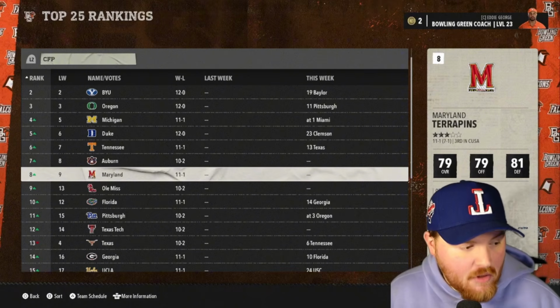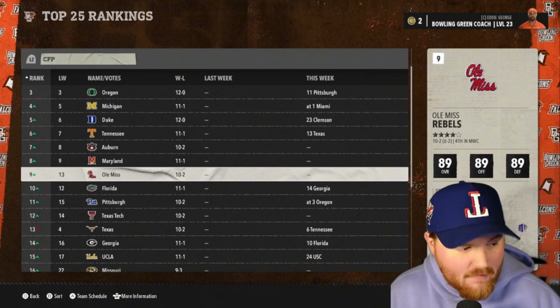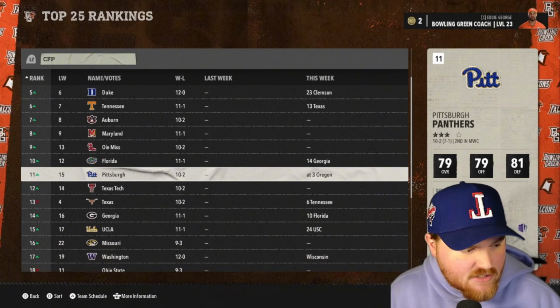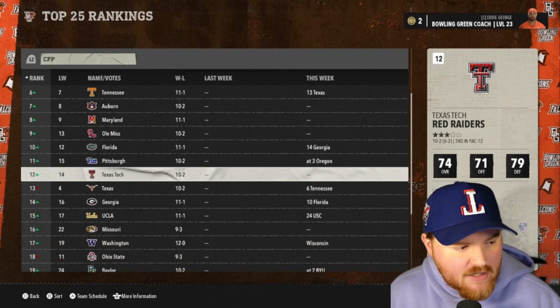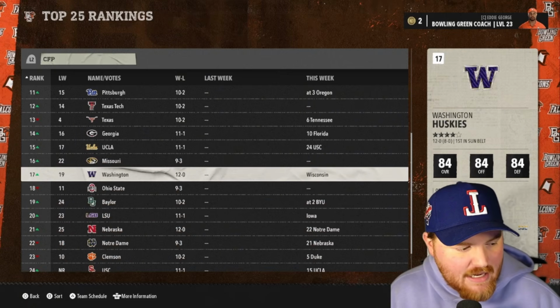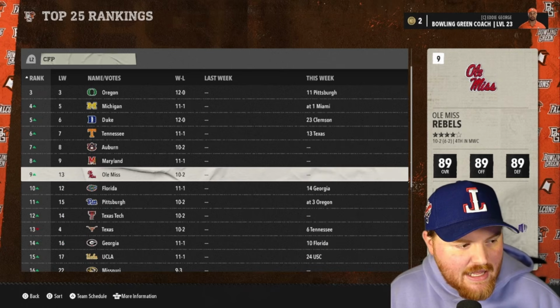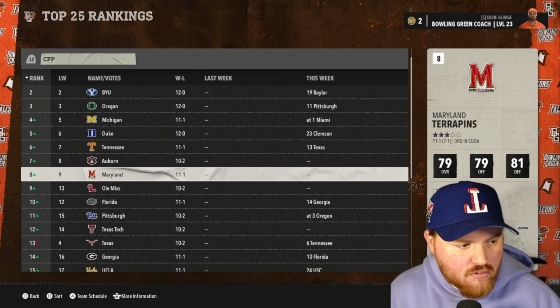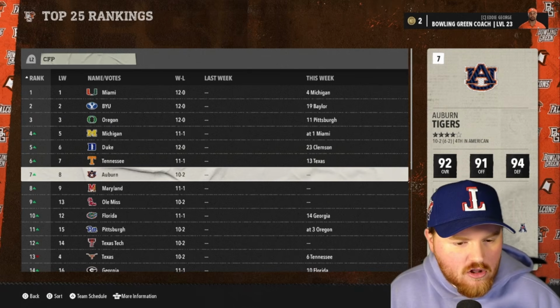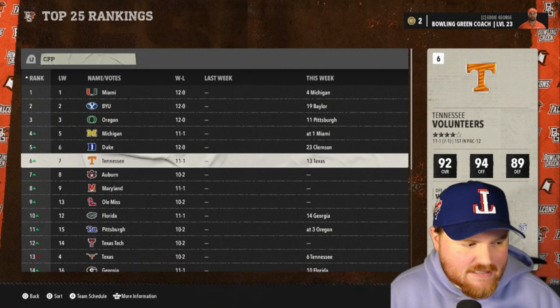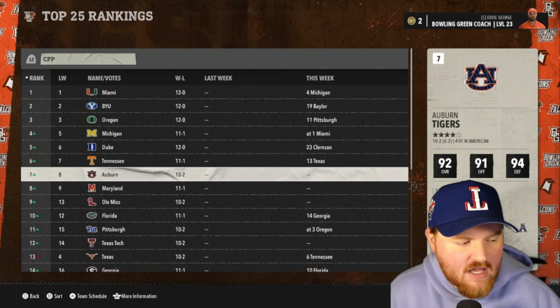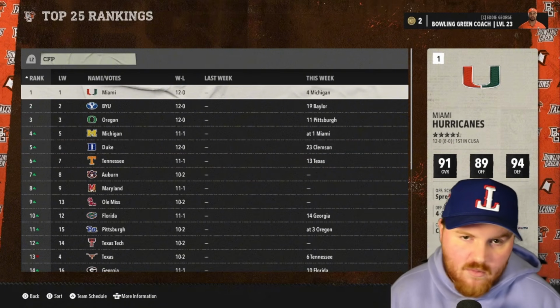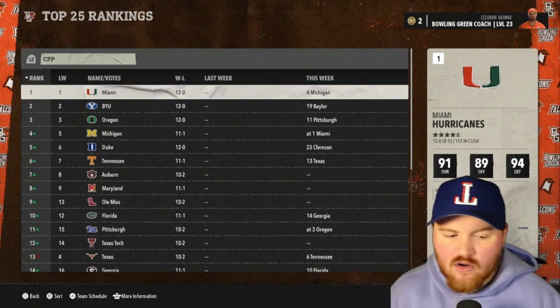Maryland is going to get into the playoff this year, barring something crazy happening. Ole Miss is going to get in as well. Okay, so pretty good setup here. Texas Tech might be in as well. So we've got some new teams making it in, and definitely Maryland being the most impressive team so far, along with probably Auburn. But I'd say Maryland is probably more impressive if they can make the playoff than Auburn, because we've seen Auburn win national championships. Maryland has very rarely made the playoff.